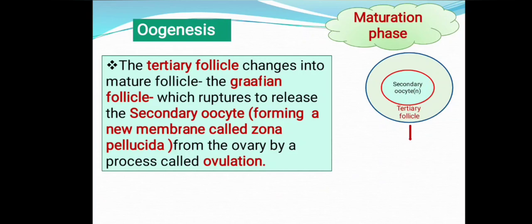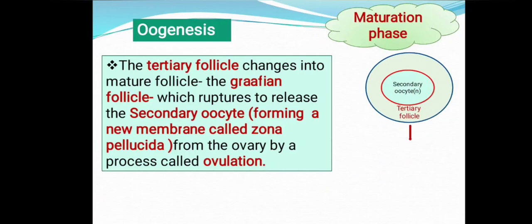Here one thing you have to remember: the secondary oocyte which is formed after the completion of first meiotic division enters meiosis 2 and gets arrested again in metaphase 2 of meiosis 2.